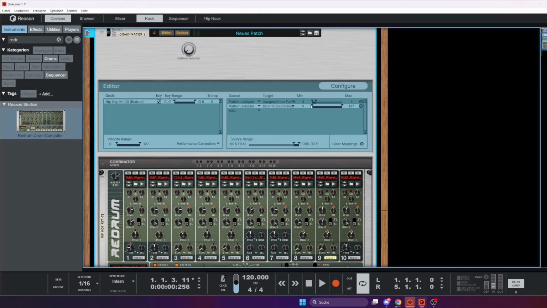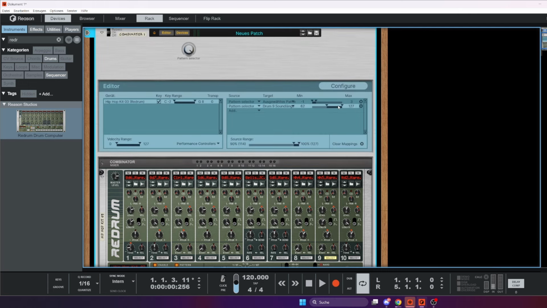What we could do here is set this to the middle. So if we raise our knob, nothing happens to the length in the first half. As you see, we can define a range where the length knob begins.